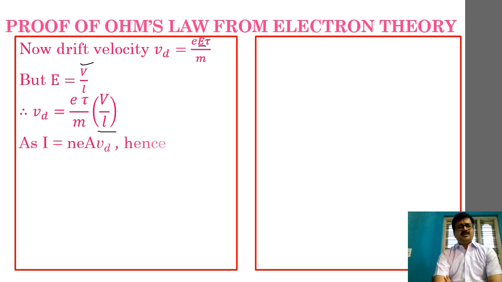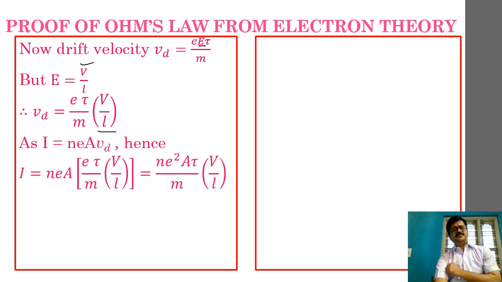Fine. As we already know from my previous session, current I is nothing but n e A Vd, right? So according to this particular derivation, if we substitute the value of Vd in this equation, then we'll arrive at this particular equation: I is equal to n e square A tau by m into V by L.